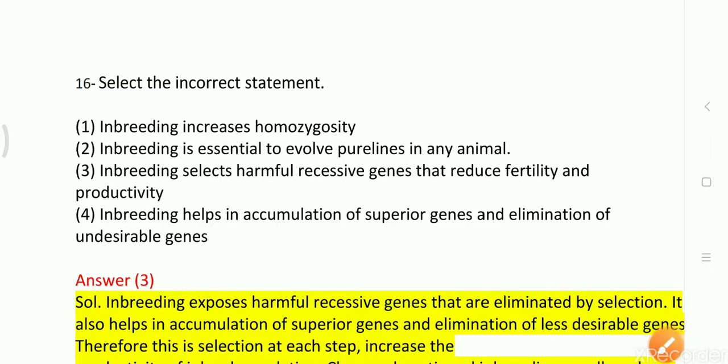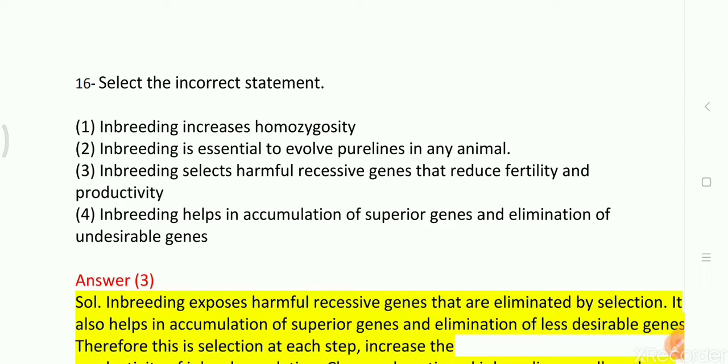So friends, come to question number 16. Select the incorrect statement. Option 1 is inbreeding increases homozygosity. Option 2, inbreeding is essential to evolve pure lines in any animal. Option 3, inbreeding selects harmful recessive genes that reduce fertility and productivity. Option 4, inbreeding helps in accumulation of superior genes and elimination of undesirable genes.